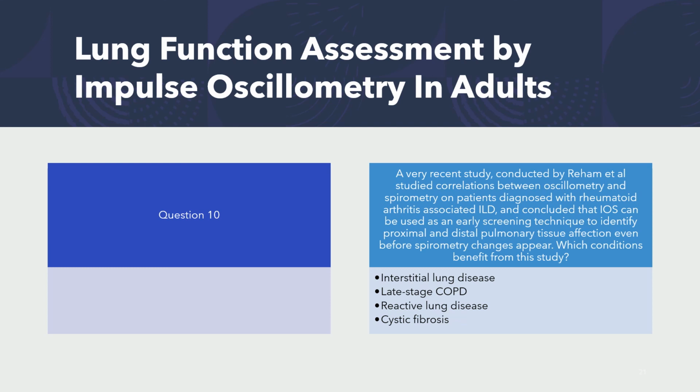Final question, number 10. A very recent study conducted by Reham studied the correlation between IOS and spirometry on patients diagnosed with rheumatoid arthritis-associated ILD and concluded that IOS can be used as an early screening technique to identify proximal and distal pulmonary tissue affection even before spirometry changes appear. What conditions benefit from this study? Do it on the Q&A. So based on this question, which one is the best answer?